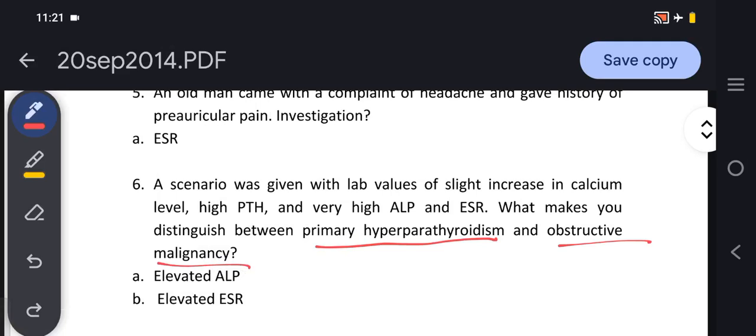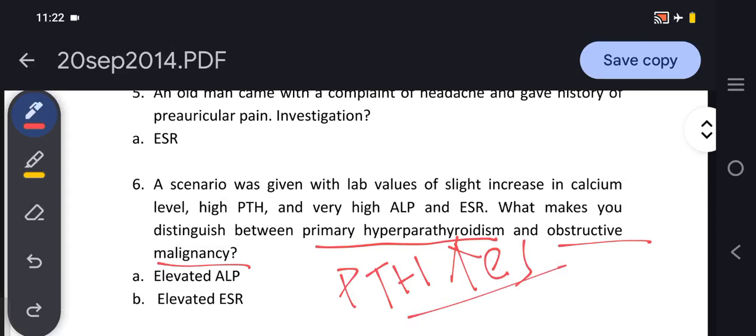In primary hyperparathyroidism, because of an adenoma of the parathyroid gland, which is overactive, parathyroid hormone is increased, which increases the level of calcium, and alkaline phosphatase would also go high, but ESR usually would be normal.